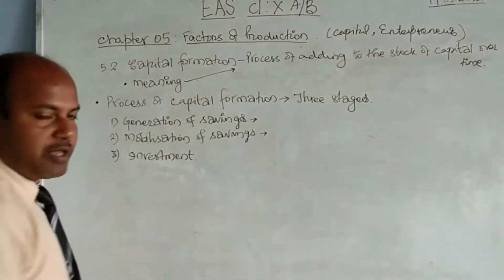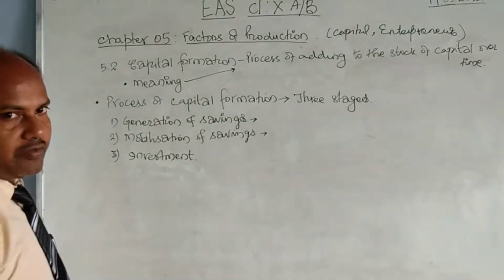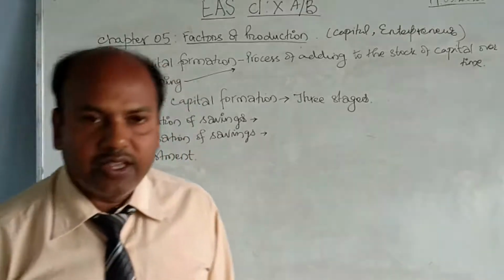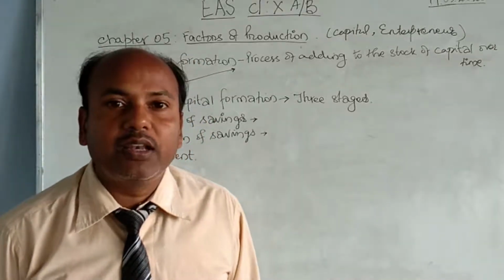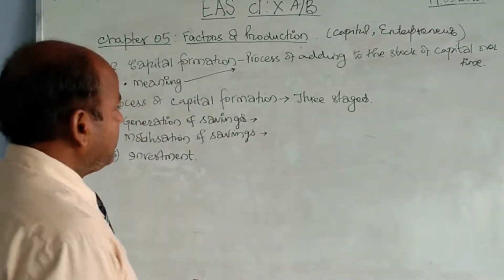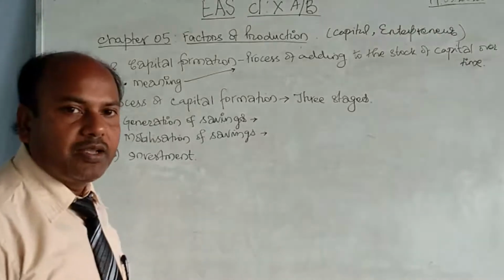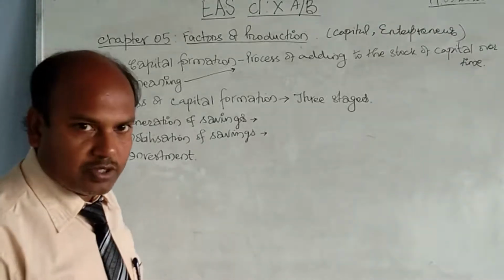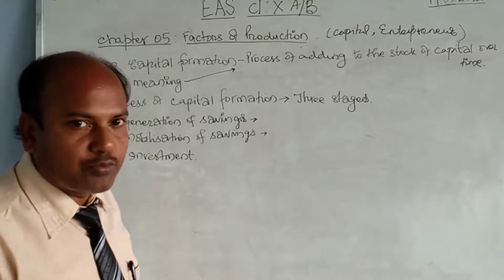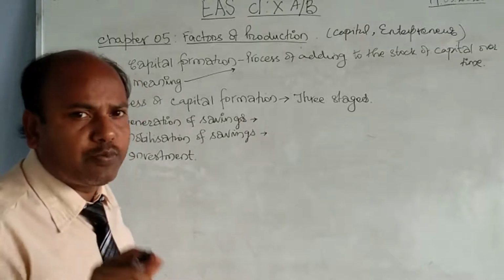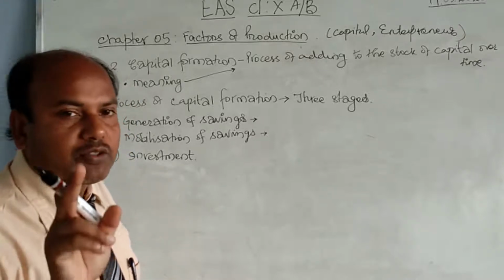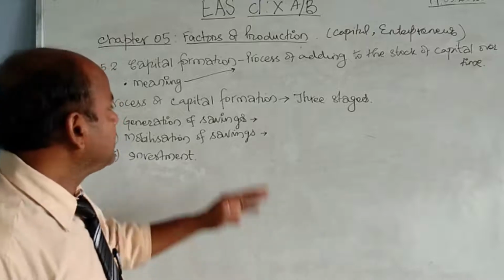What is generation of saving and how is saving generated? For this, you need to understand what is a saving. Saving is that part of disposable income that is not spent on consumption. So it is a disposable income, but that is not used on consumption. If I have got 10,000 and if I happen to use 4,000 on consumption, the remaining amount is a disposable income that has to be used, but not on consumption. So that 6,000 is called saving.